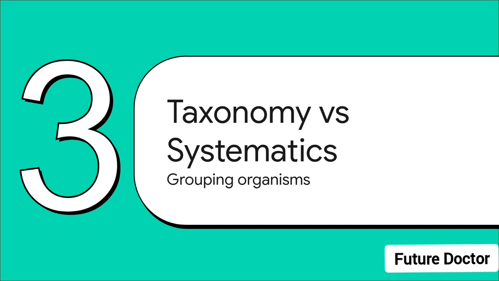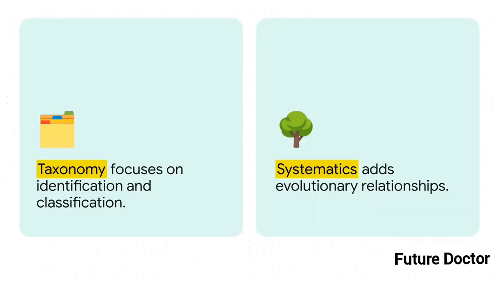All right, Section 3, taxonomy versus systematics. How do we start grouping these organisms? Now that we know how to name them, how do we group them? This brings us to two closely related but distinct fields of study. Think of taxonomy as the foundational groundwork. It involves characterizing an organism's internal and external structure, identifying it, classifying it into a convenient category, and giving it that proper binomial name we just talked about.